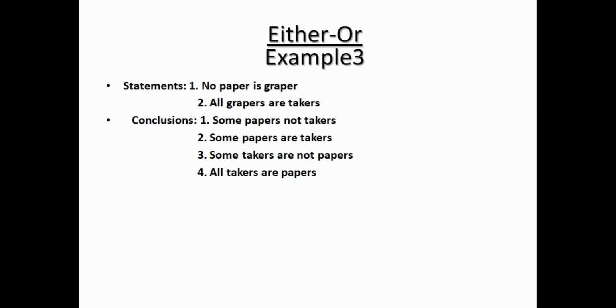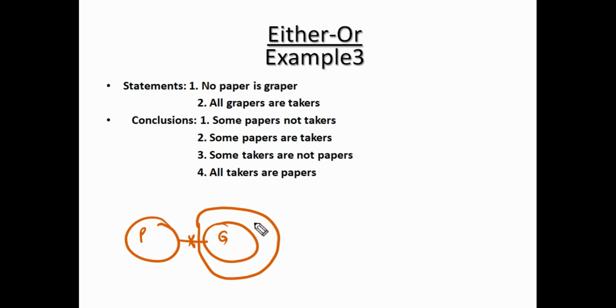Next example. No paper is a grapher. There should be no intersection between paper and grapher in any possibility. All graphers are takers. That's all. This is the basic diagram.